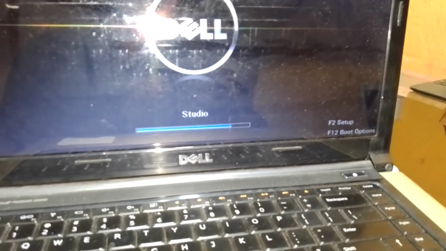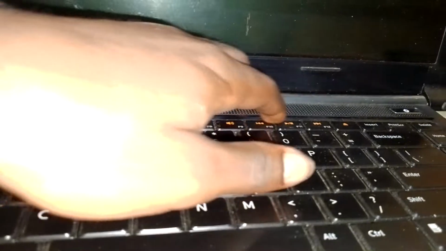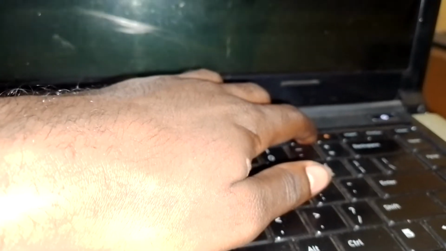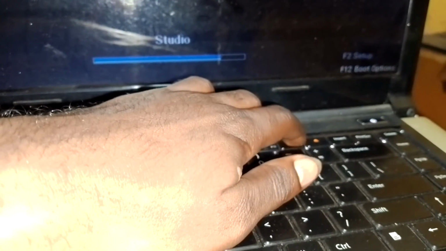As you can see, we are going to enter the boot menu of this machine. When you look at this laptop, it tells you to press F12 for the boot menu, or F2 to enter the boot configurations. You're going to press F12 on the keyboard. F12 is here. When I press F12 like this, I'm choosing the boot options. Here we have our boot menu, with USB storage.